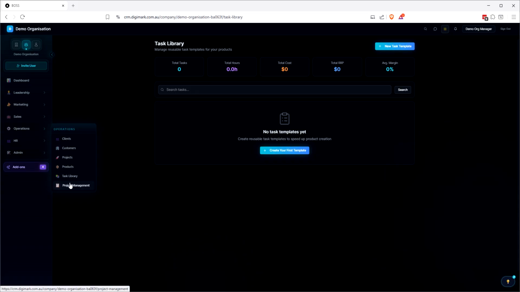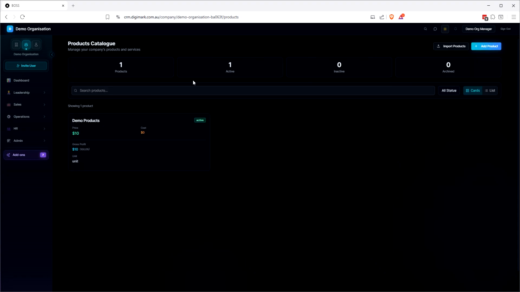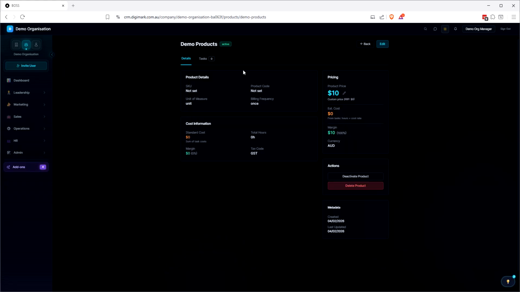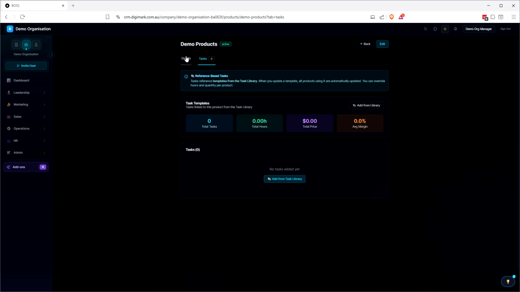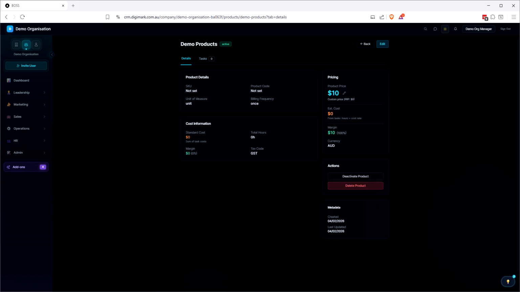All right, so I can't show you that right now, which is probably why we don't have any tasks attached to this product. But fundamentally, the idea behind this is that we have tasks attached to this, and then the cost of the task is the cost here.